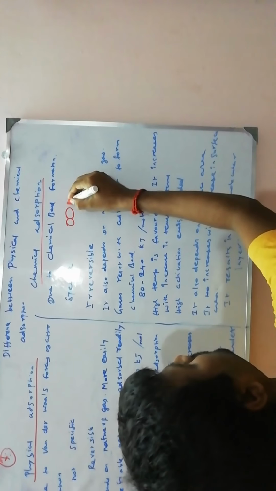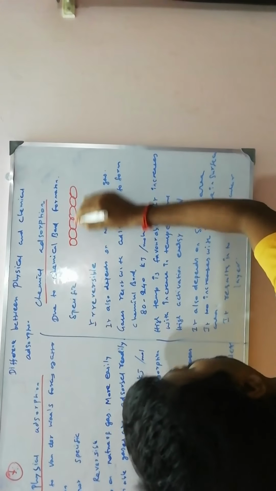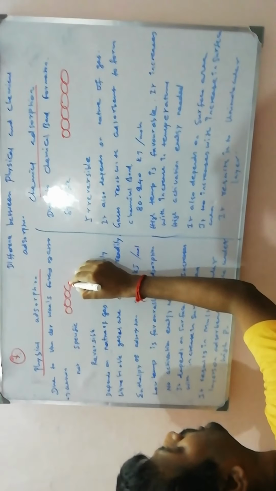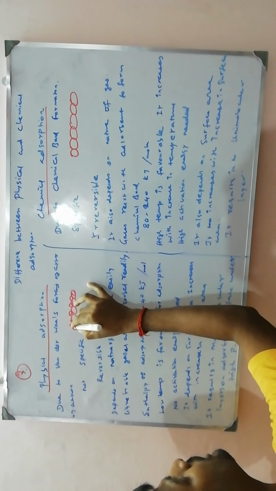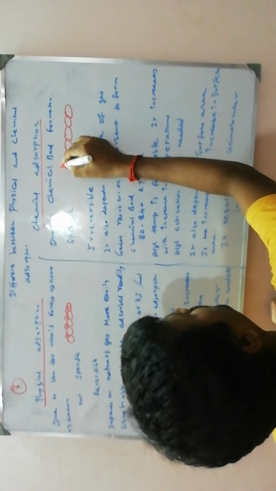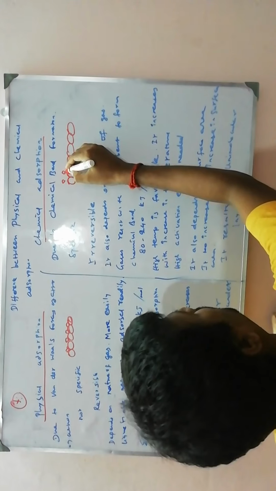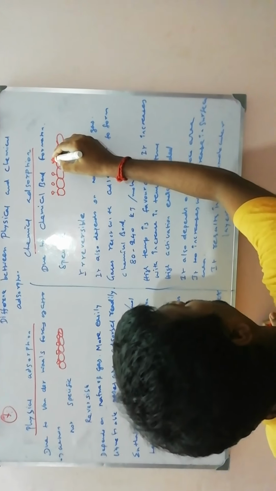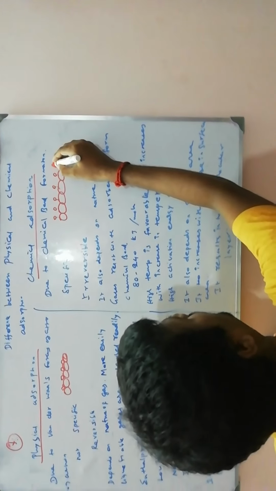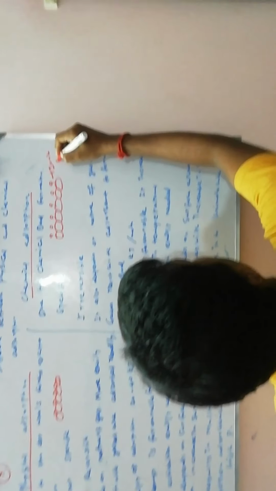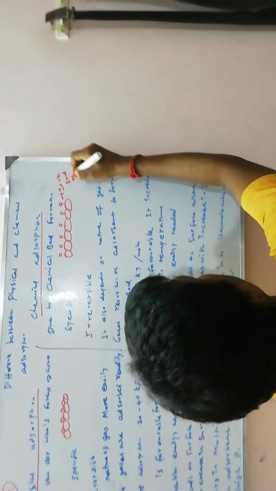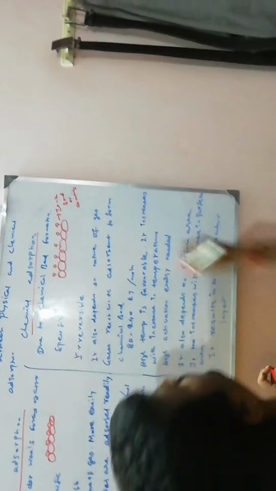See that, here the bond is weak, just sticking on the surface of the gas. But here there is a bond formation between the gas and the adsorbent. So a chemical bond, ionic bond or covalent bond will be formed. So that's why this is different from that; specific is needed.